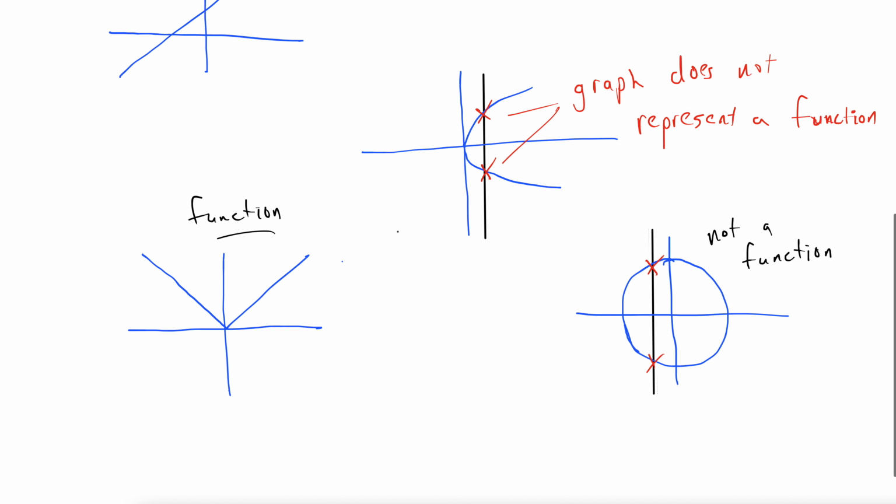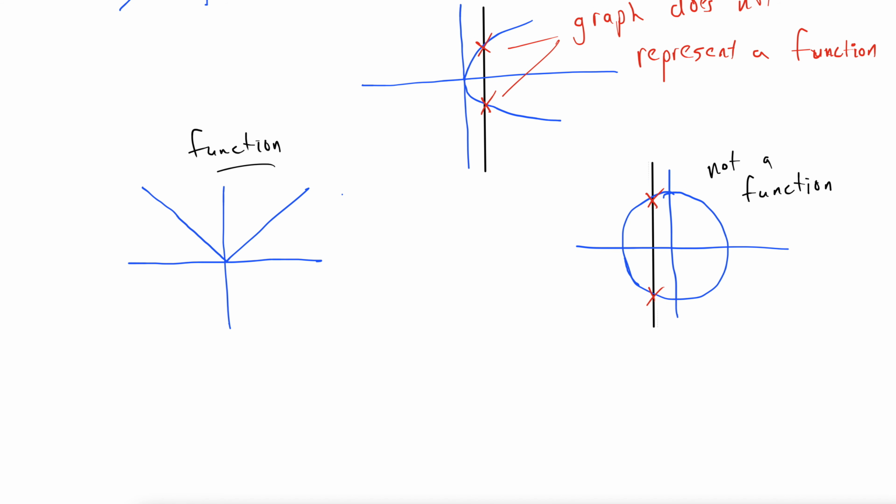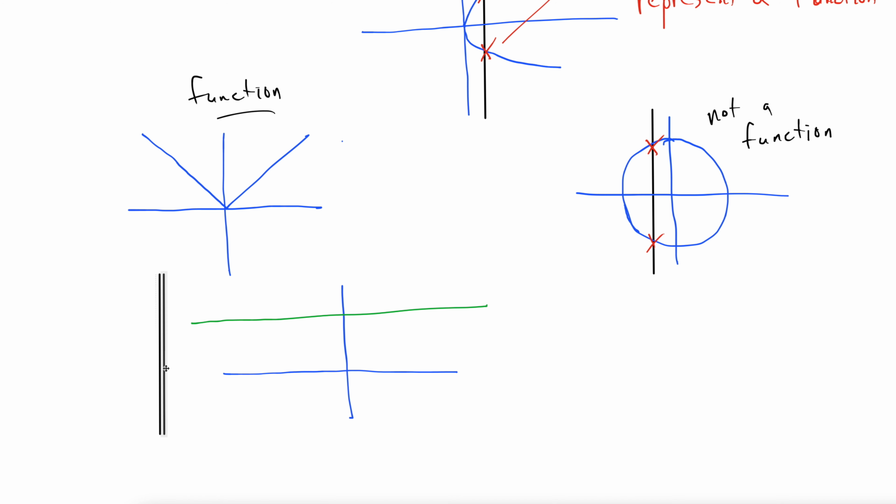Okay, I think you're getting the idea of this. There's a couple really strange cases I wanted to share with you, or at least cases that could possibly throw you off. This one's going to be a horizontal line. Okay, so I'll draw it in green so it's not confused with our grid line. Okay, we grab our vertical line and bring it across. No problems with that crossing our green line twice. It only crosses once at every point. So indeed, this is a function. A horizontal line is a function.